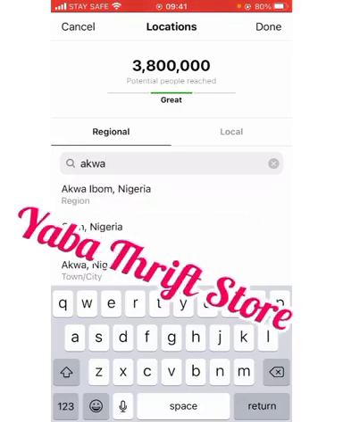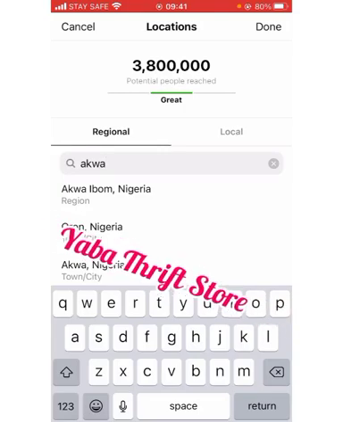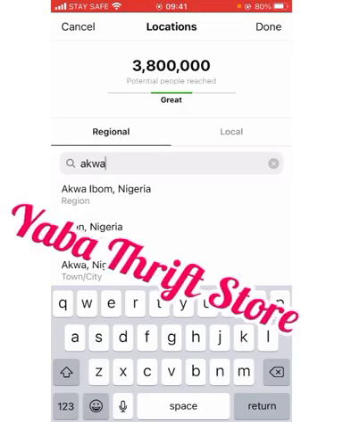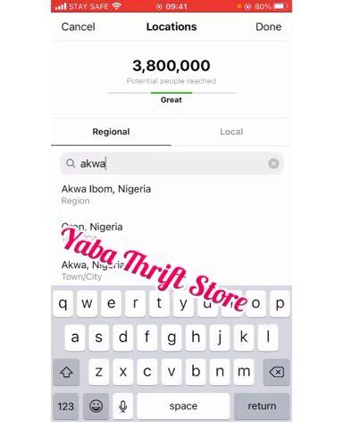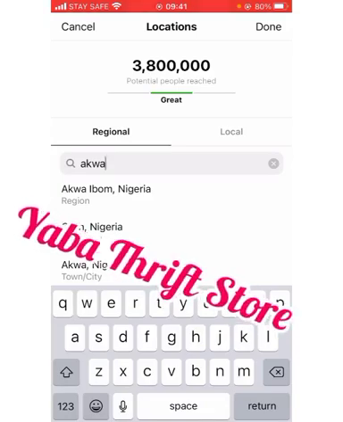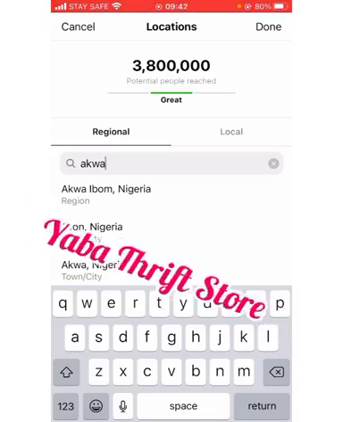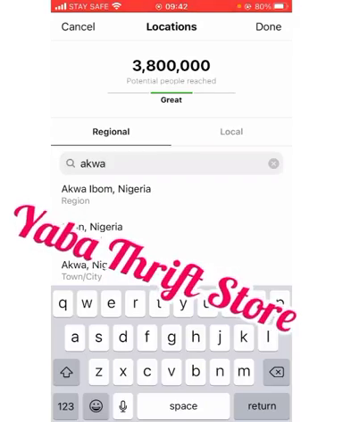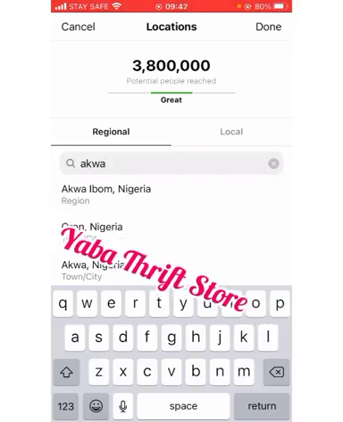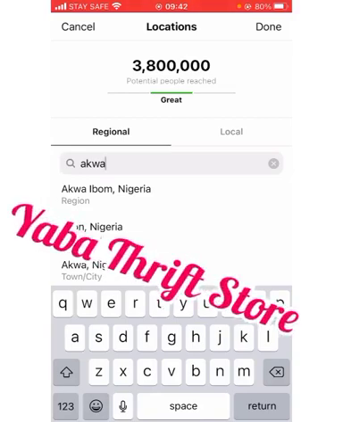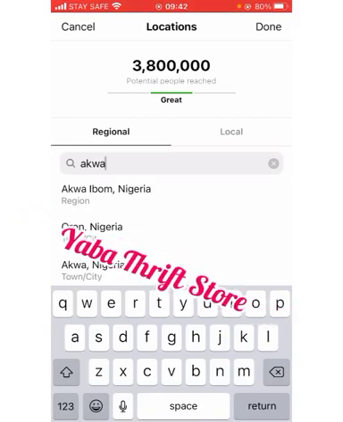Now, Akwa Ibom, you want to use Akwa Ibom State. The capital of Akwa Ibom is Uyo. Believe it or not, even if you want to sell to Akwa Ibom, at least 90%, 98% of your customers will be coming from Uyo. So instead of picking Akwa Ibom, you have to pick Uyo. Why? Because Akwa Ibom is very, very broad.